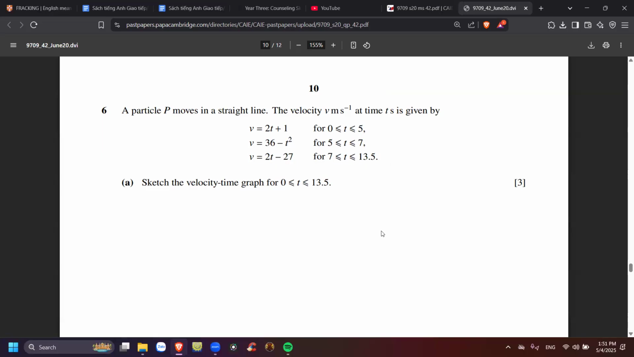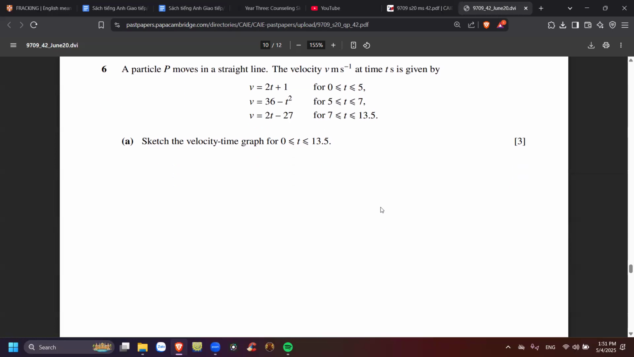Now, sketch the velocity-time graph for t from 0 to 13.5. Velocity-time graph. So, how are you going to do this? Sketch the graph based on these formulas, like based on this one.